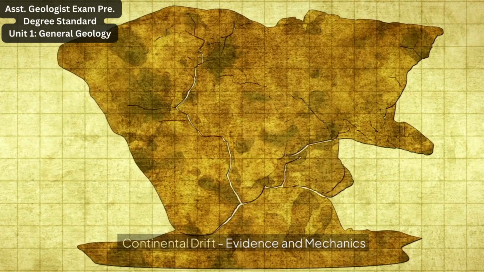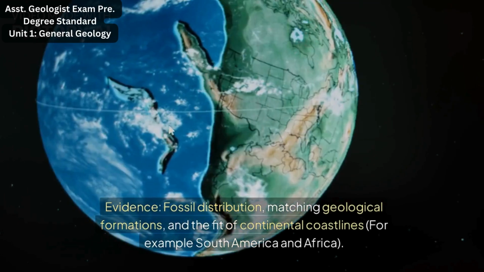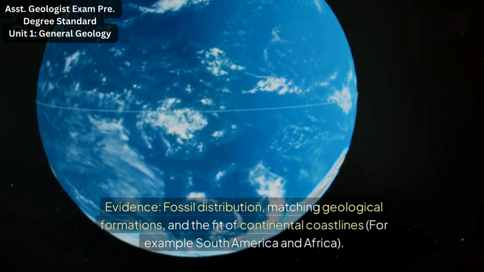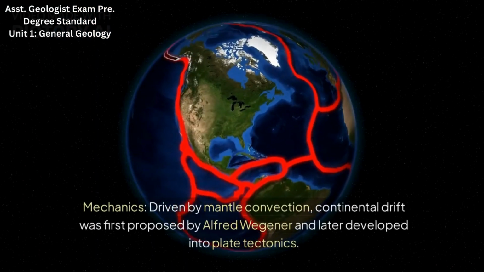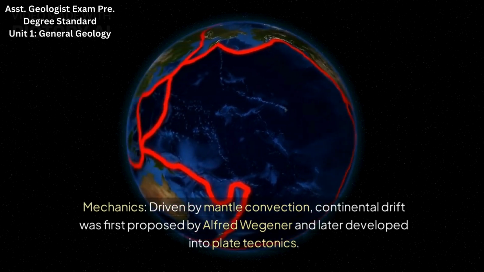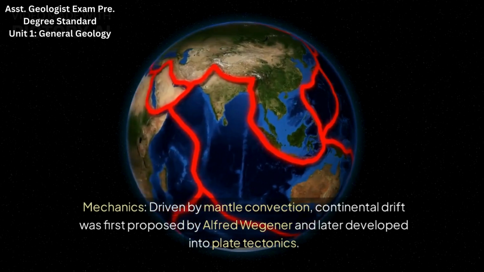Continental drift evidence and mechanics. Evidence: fossil distribution, matching geological formations, and the fit of continental coastlines, for example South America and Africa. Mechanics. Driven by mantle convection. Continental drift was first proposed by Alfred Wegener and later developed into plate tectonics.